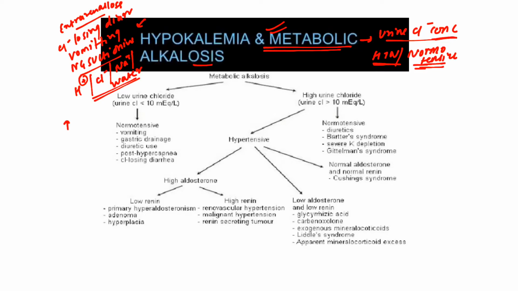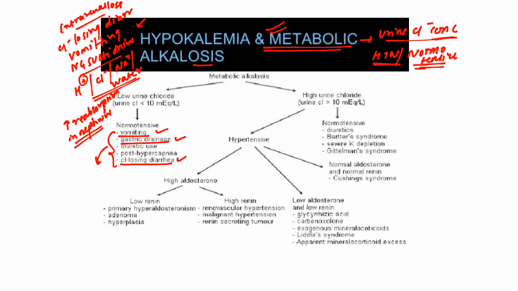There will be an increase in reabsorption in the nephrons as compensation. So whenever there is vomiting, gastric lavage, or chloride losing diarrhea, the three common conditions,